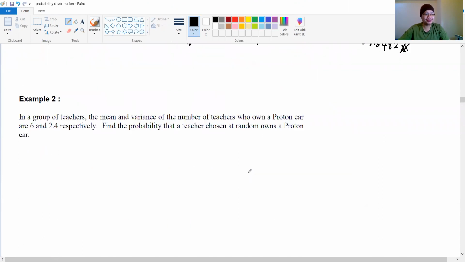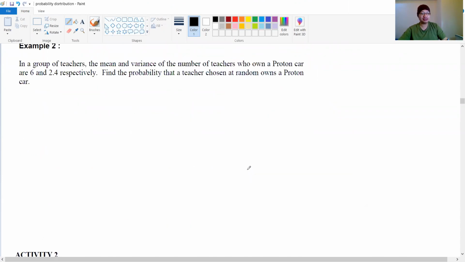Now example 2. For example 2 here, we are given the mean and the variance. The mean number of teachers who own a Proton car is 6, and the variance is 2.4.